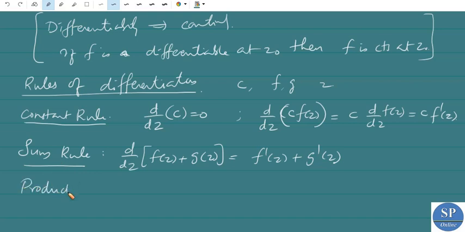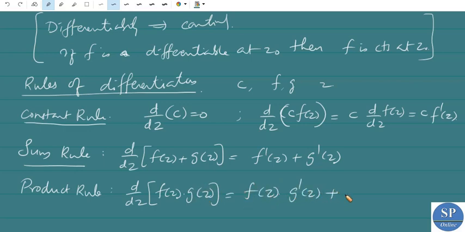We have the product rule in the real case, and similarly we have the same rule here also. d by dz of f of z into g of z is f of z into g dash of z plus g of z into f dash of z.